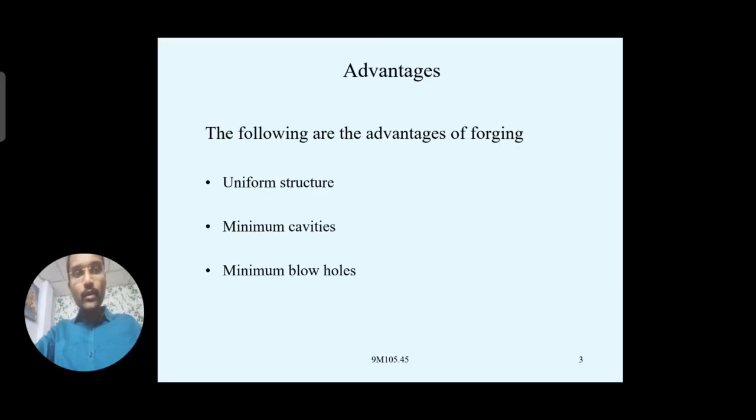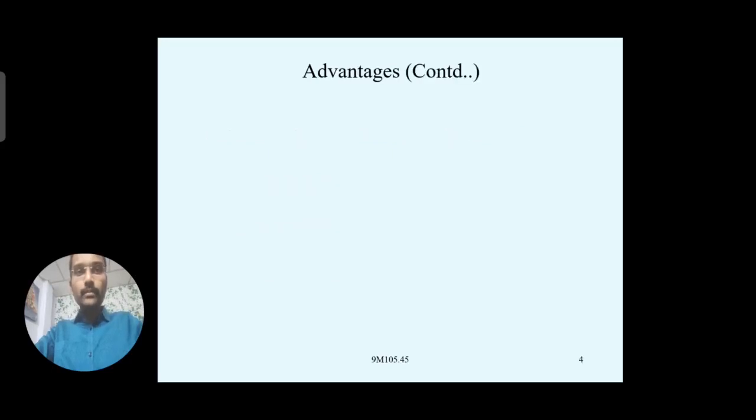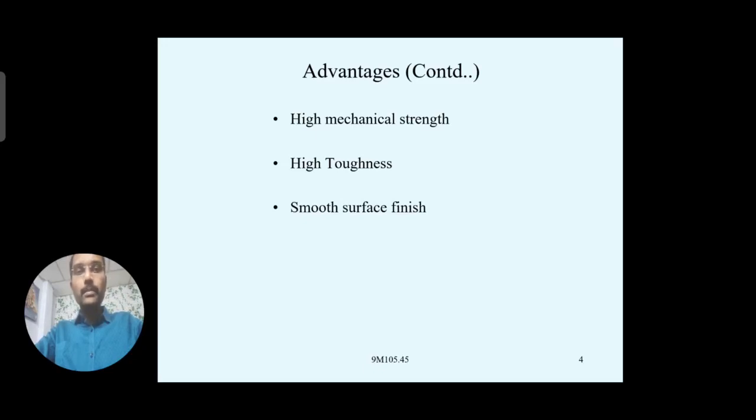These are some of the forging defects. We will discuss that blowholes can also be minimized in forging, and you can also gain very good mechanical properties like strength, and the toughness of the metal will also be high.